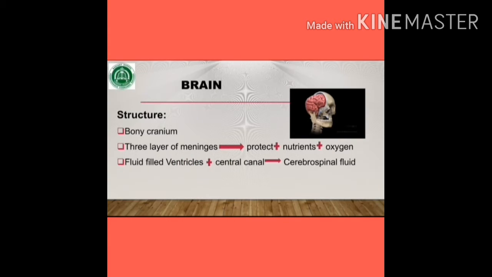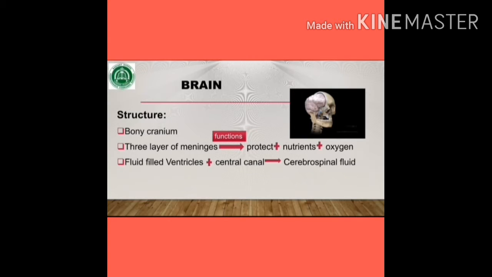Meninges is a membrane that covers the brain for protection and to provide nutrients and oxygen to brain tissue through their capillaries. The brain contains fluid-filled ventricles. Ventricle means hollow parts or cavities. These ventricles continue with the central canal of the spinal cord. The fluid within the central canal and ventricles is called cerebrospinal fluid.